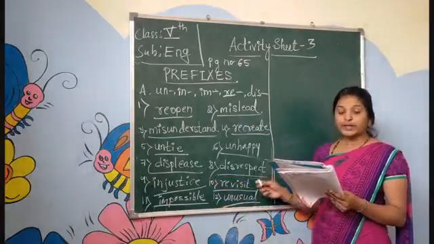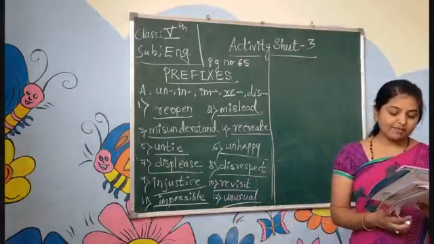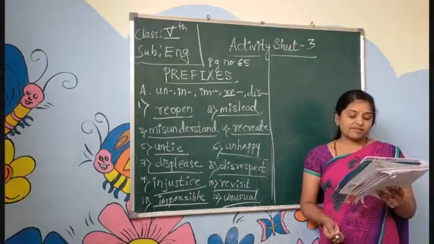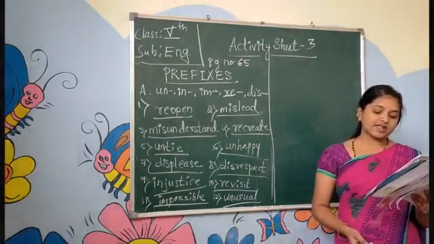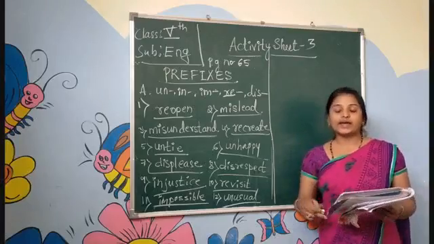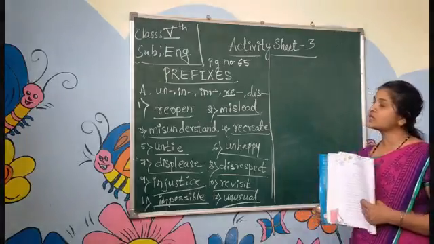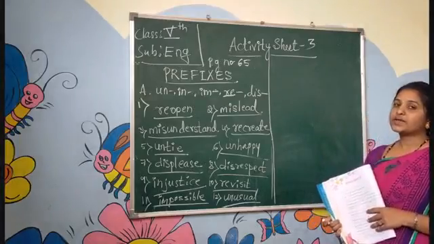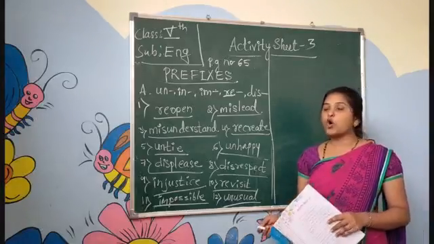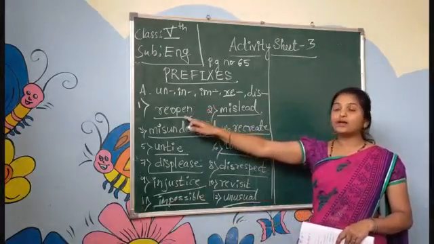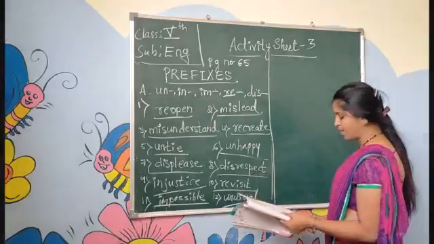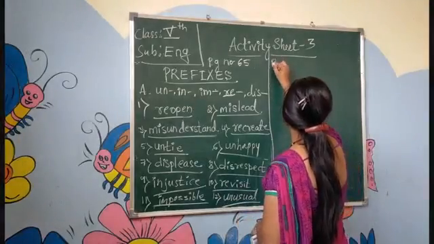Next, coming to the B section: fill in the blanks with the prefixed forms of the words given in brackets. First one: my school dash on 1st June. Here in the bracket, they have given opens. Which prefix do you add for open? Here it is in open, reopen. You have written it in the A section. So choose reopens. Opens, reopens.